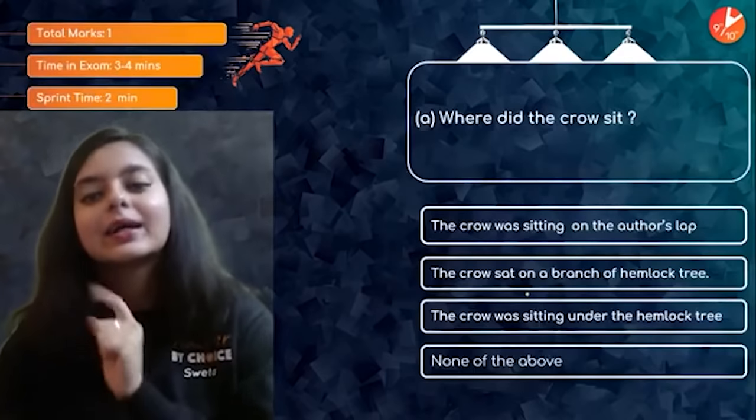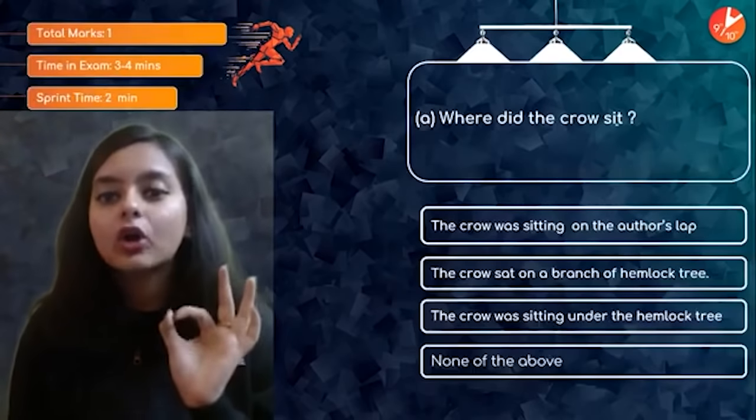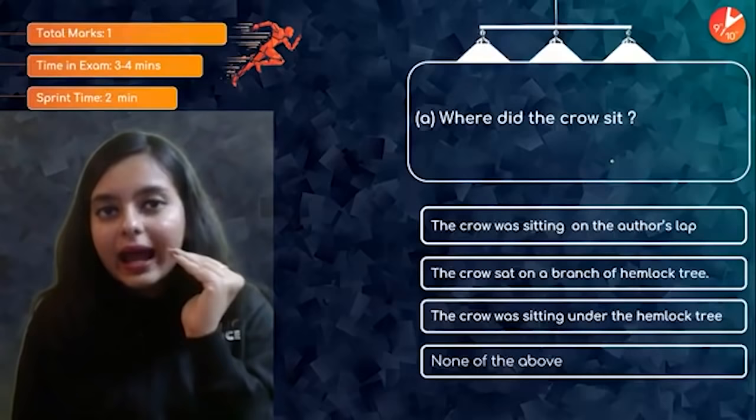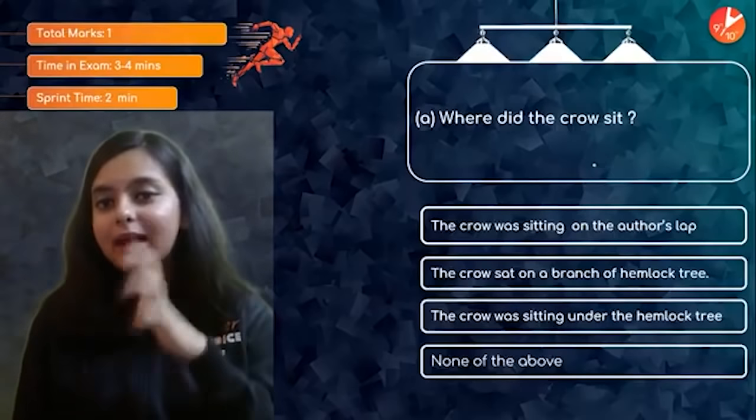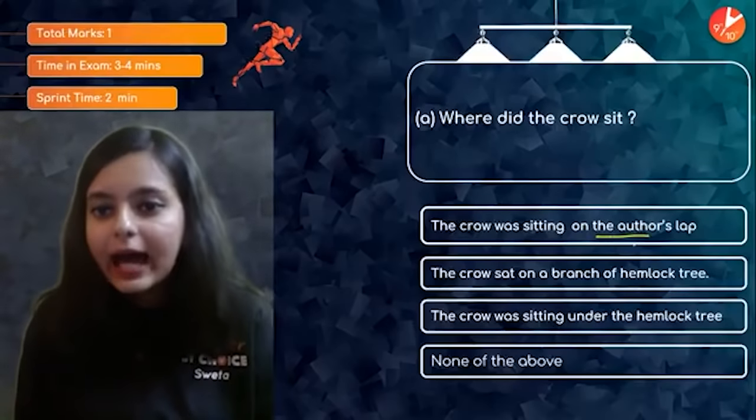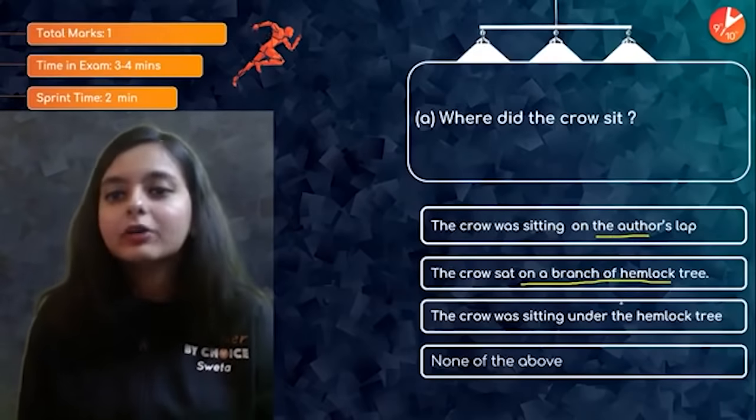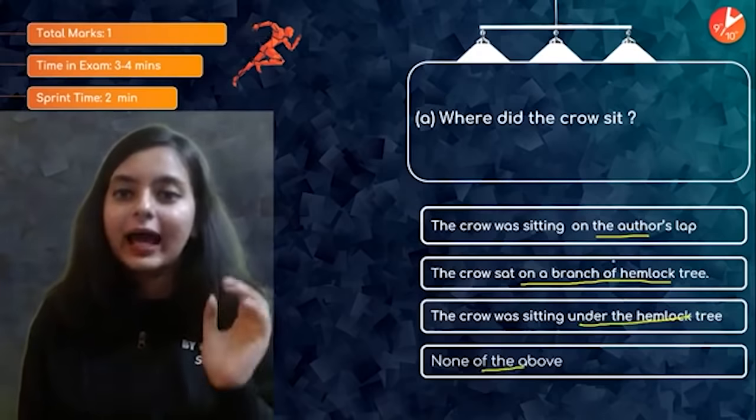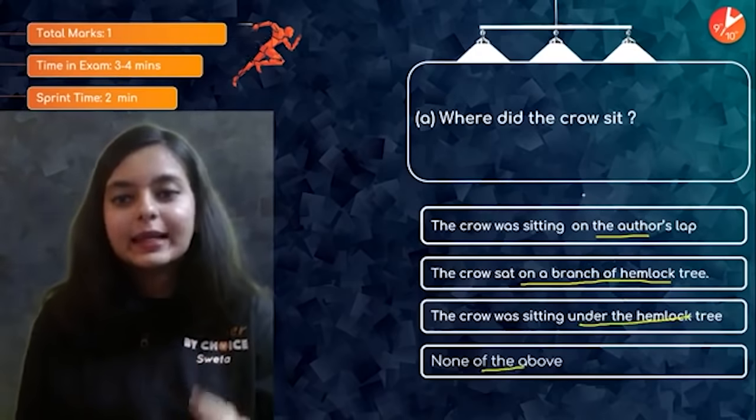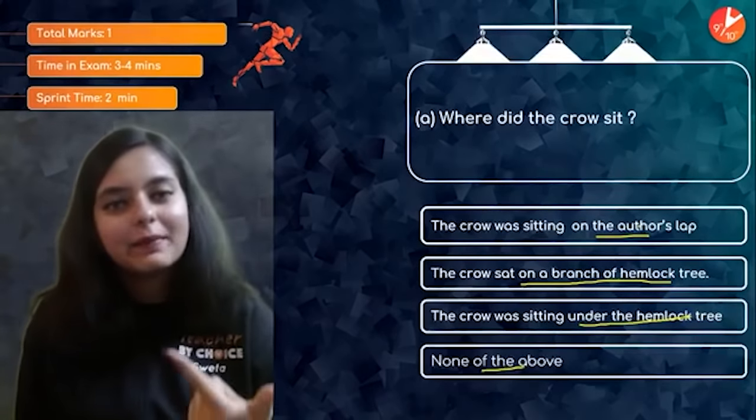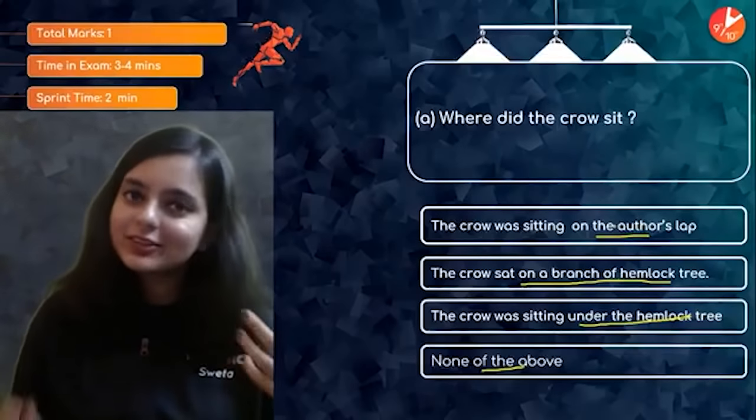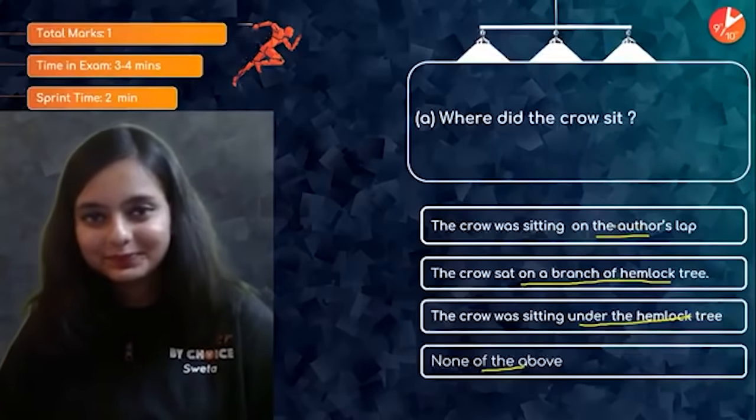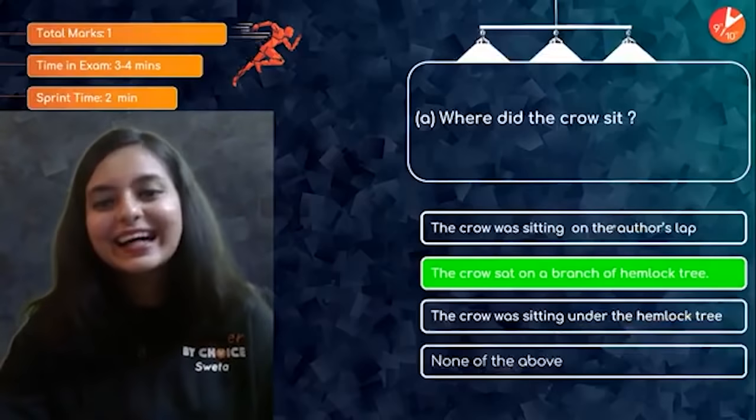So the first question is, where did the crow sit? Now look at the style of reading. How am I reading? On the author's lap, on a branch of hemlock tree, under the hemlock tree, none of the above. So where did the crow sit? See? Now please do tell me the answer in the chat box right now. Quickly, quickly, quickly. Let us look at the answer.